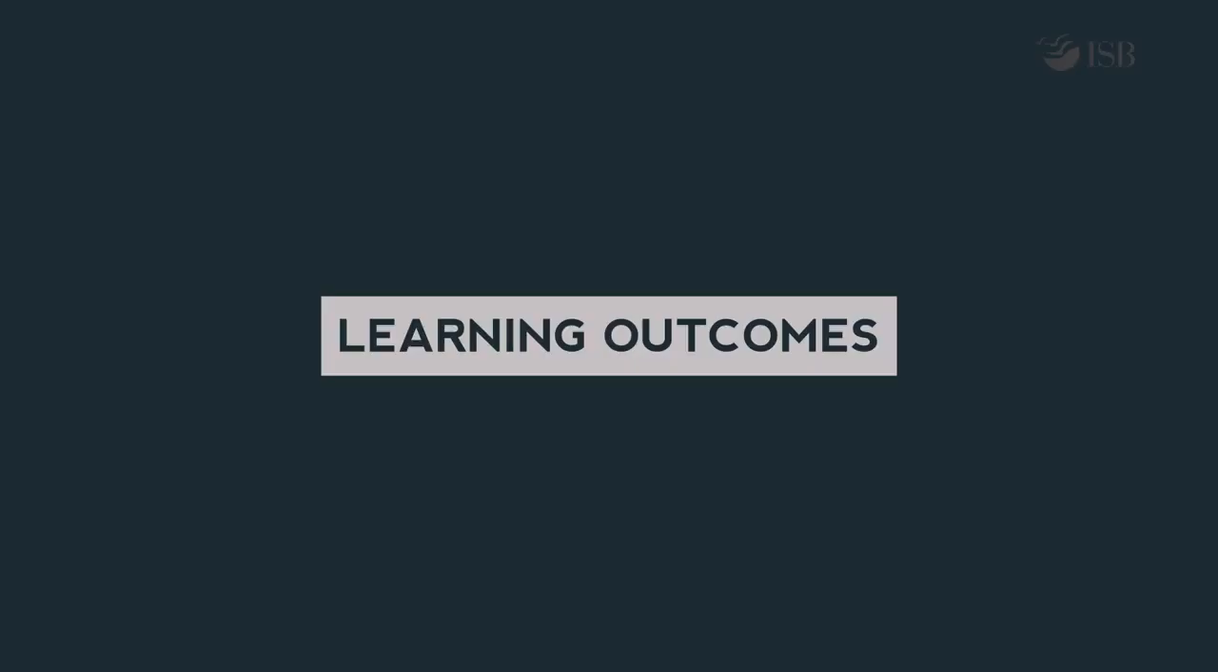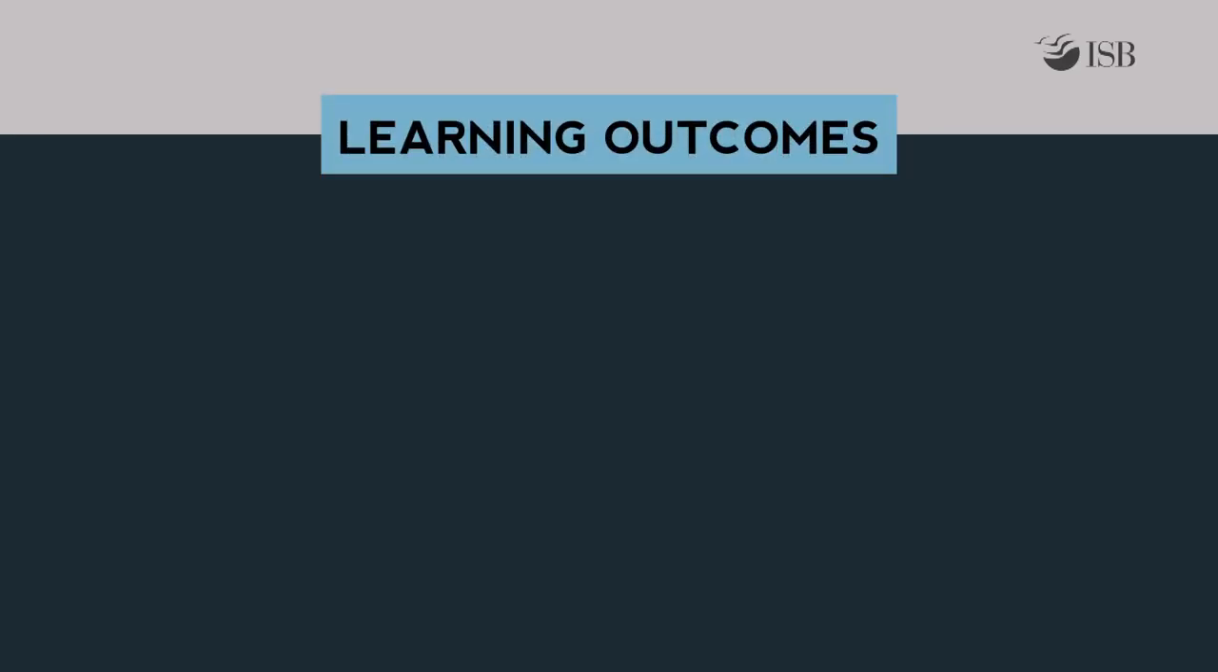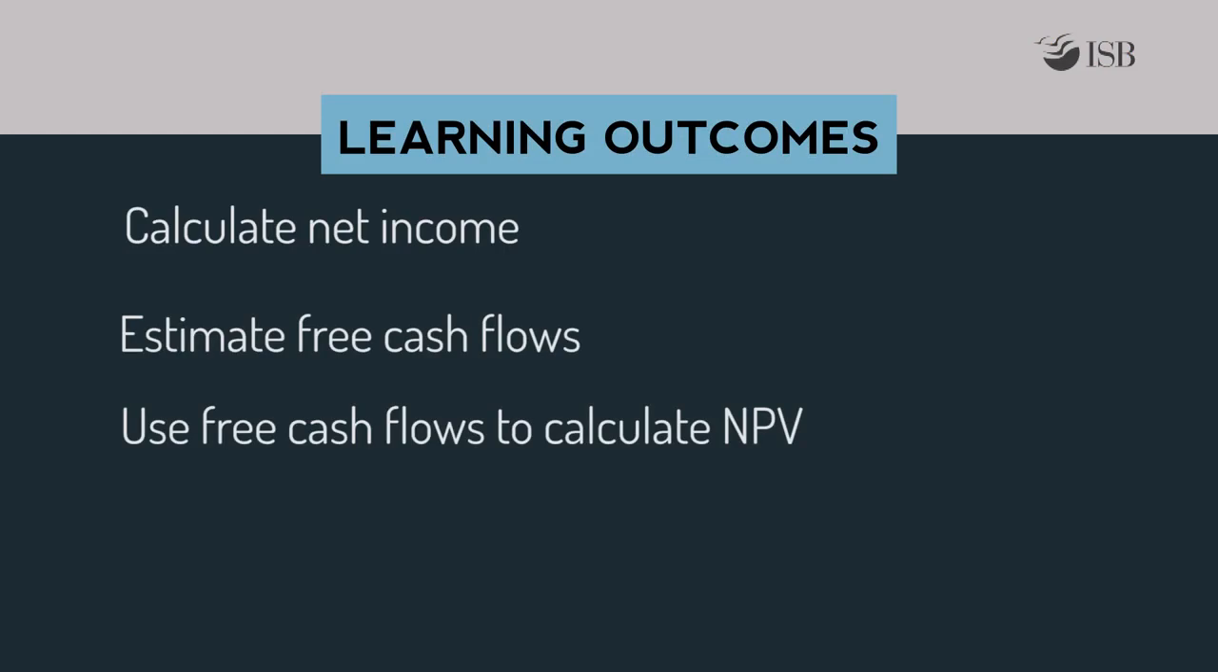In this video, we will look at a detailed capital budgeting example. We will focus on estimating free cash flows using the indirect method, which requires us to first calculate the net income. Once we have the FCFs, we will compute the project's NPV.